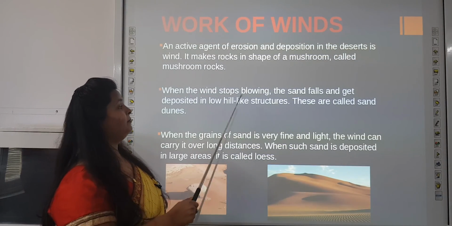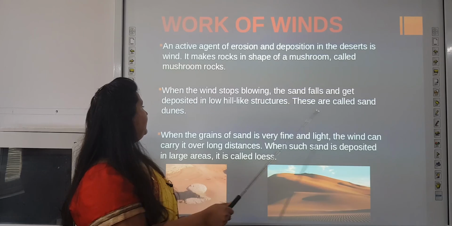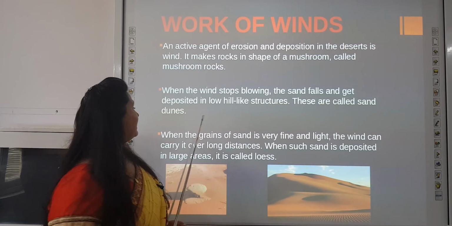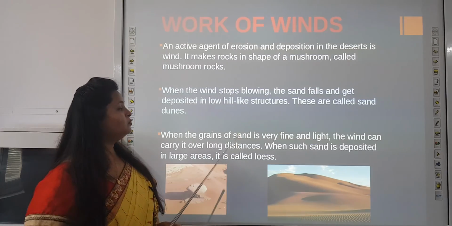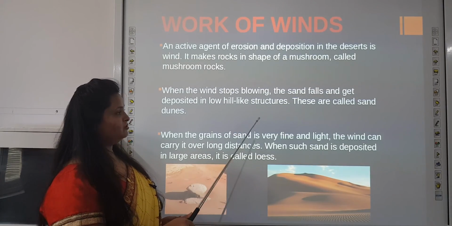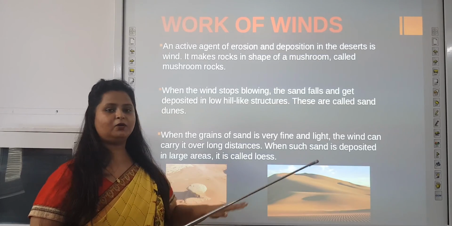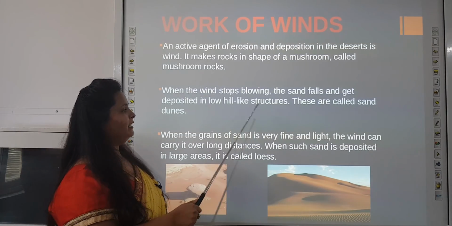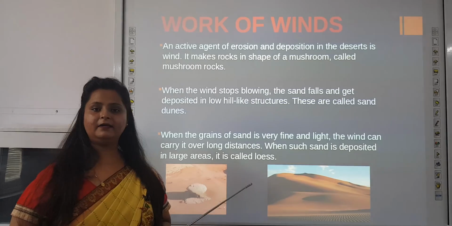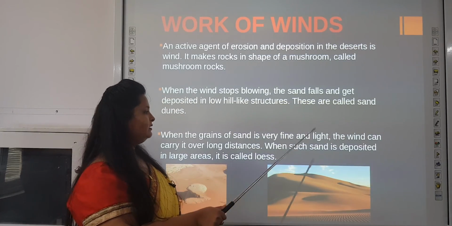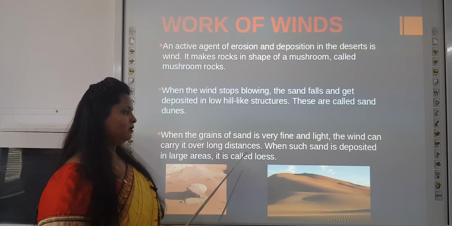When the wind stops blowing, the sand falls and gets deposited in low hill-like structures. These are called sand dunes. When the sand gets eroded and deposited over a particular place, it forms low hill-like structures known as sand dunes. When the grains of sand are very fine and light, the wind can carry them over very long distances.